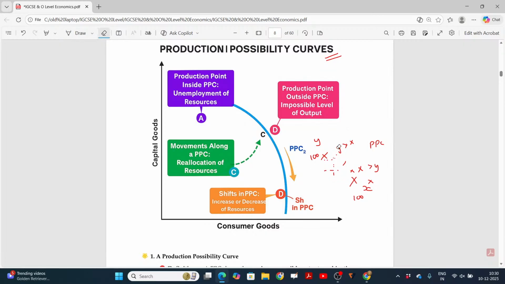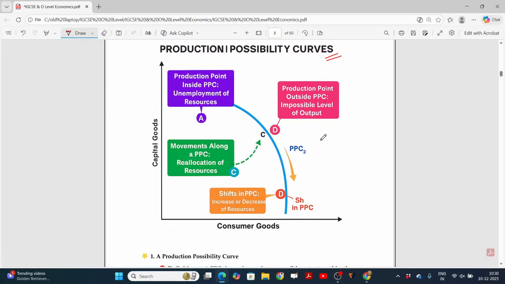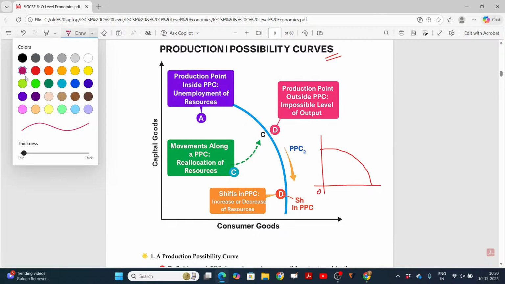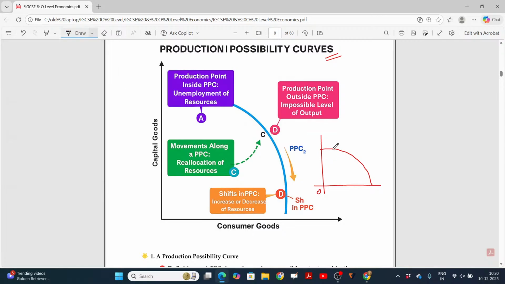When the curve is drawn this way, it will be convex at the origin. Exactly over the dots on that curve, these are the opportunities or possibilities we have.